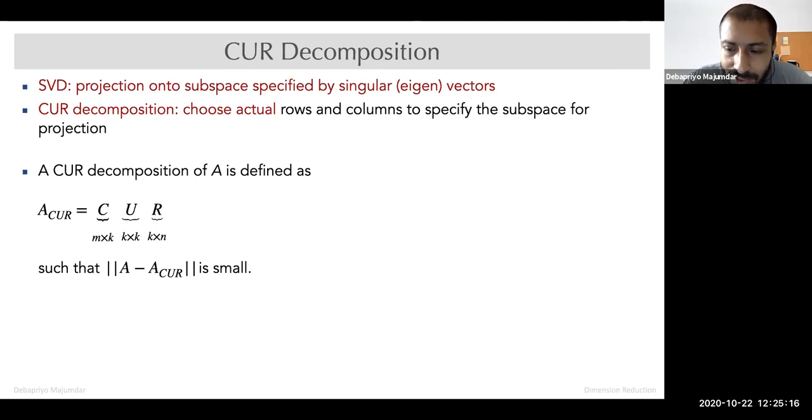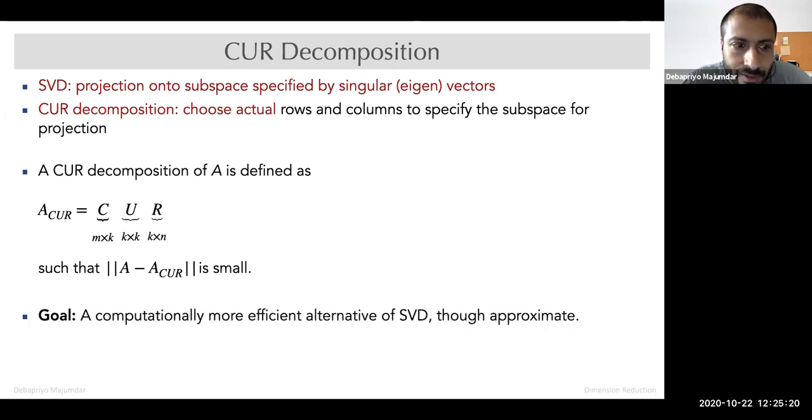So their norm has to be small. That is the idea. Also the goal is a computationally more efficient alternative of SVD, even if we have to sacrifice the quality slightly.